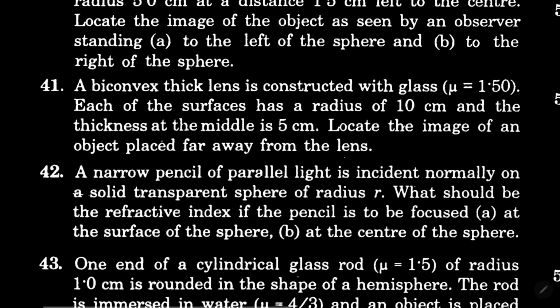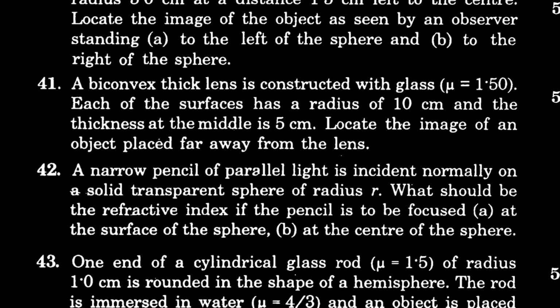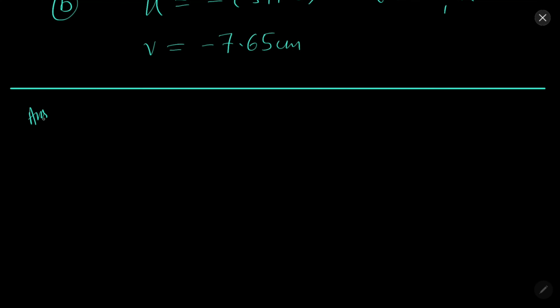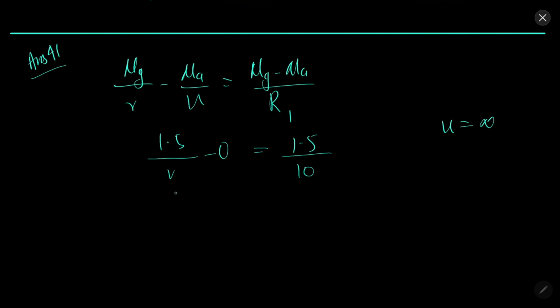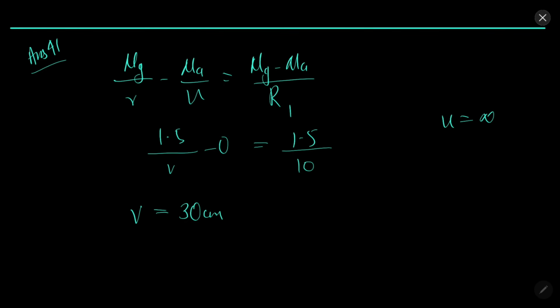In question 41, a biconvex thick lens is given. Locate the image of object placed far away from lens. Solution 41. Mu g by v minus mu a by u equal to mu g minus mu a by R1. 1.5 by v minus 0 equal to 1.5 by 10. Because we consider u to be infinity in this case, so therefore 1 over infinity will be 0. So we will come out to be 30 centimeter in this case.